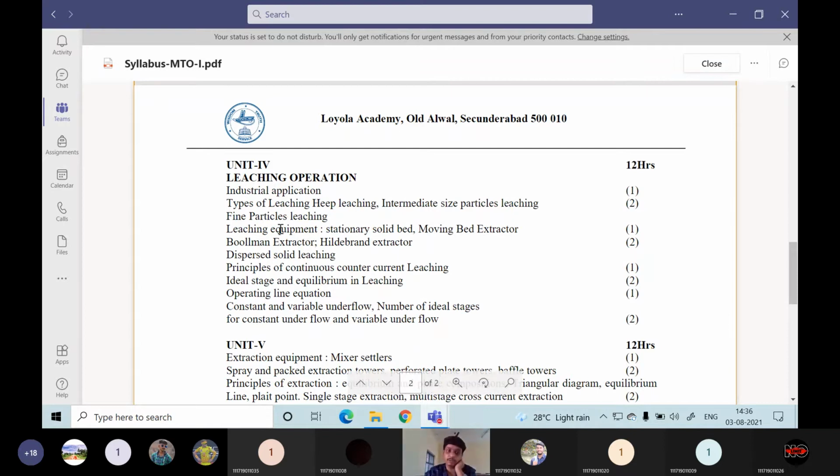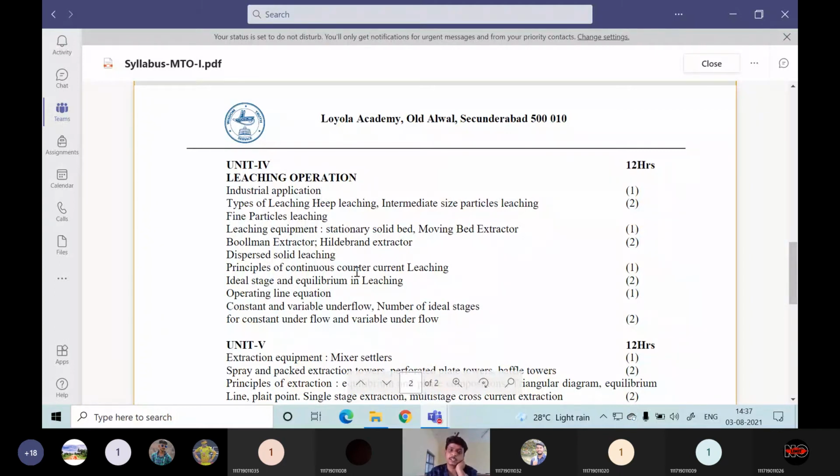Then what are the leaching equipments which are required? Depending on the type of leaching, we will be classifying various types of equipments, like the stationary solid bed, moving bed extractor, Bollmann extractor, Hildebrand extractor. All this we will be discussing in detail, what type of extractor we have to use for each type of case. Then dispersed solid leaching, everything will come under leaching equipments.